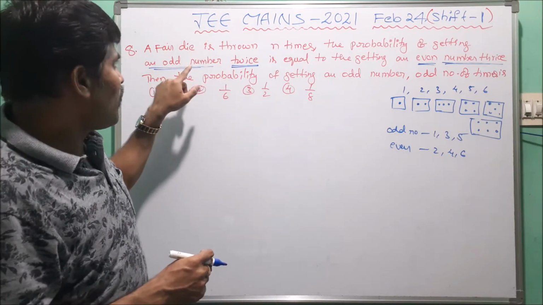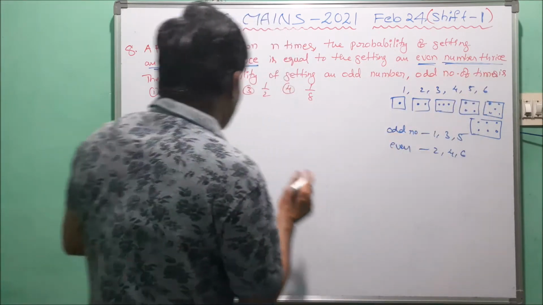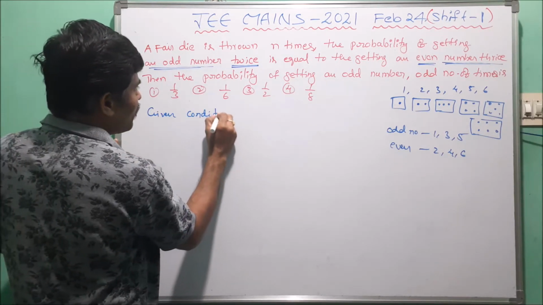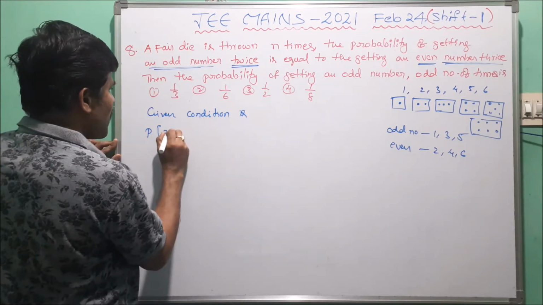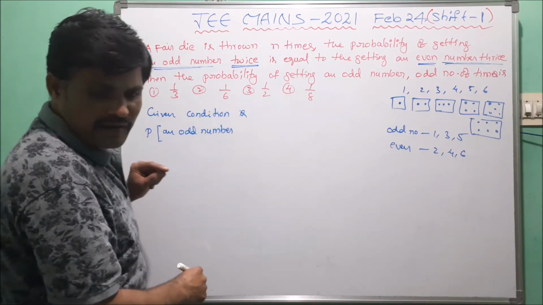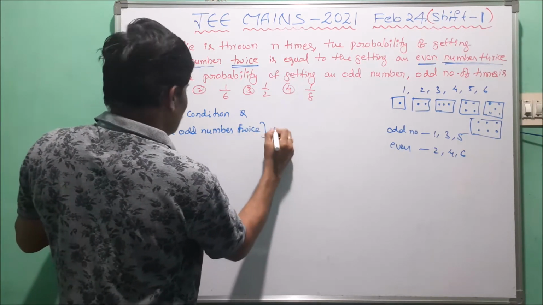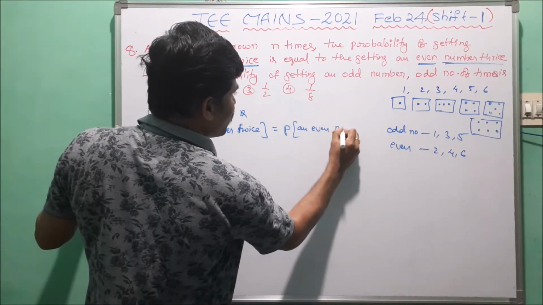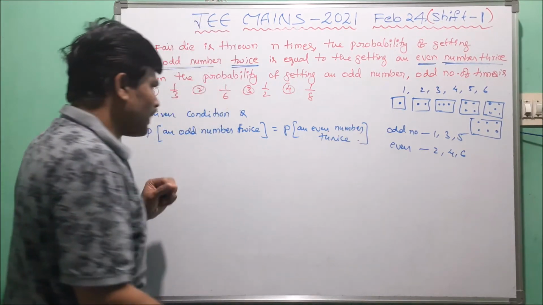Now the probability of getting an odd number twice. Here the probability of an odd number is twice the probability of getting an even number. Now here we take the relation. Given condition: probability of getting an odd number twice is equal to probability of getting an even number thrice.